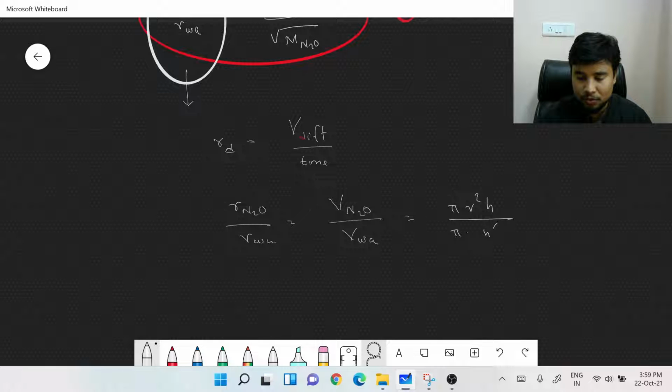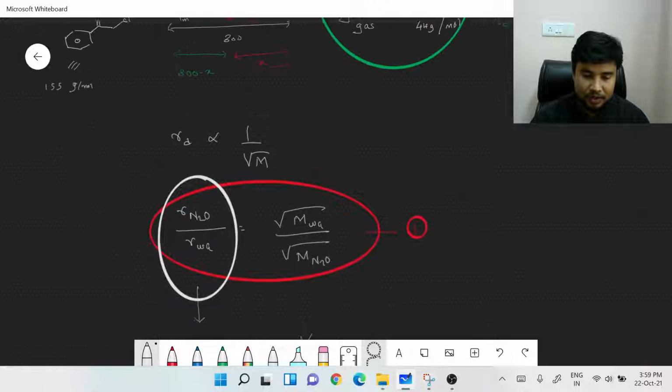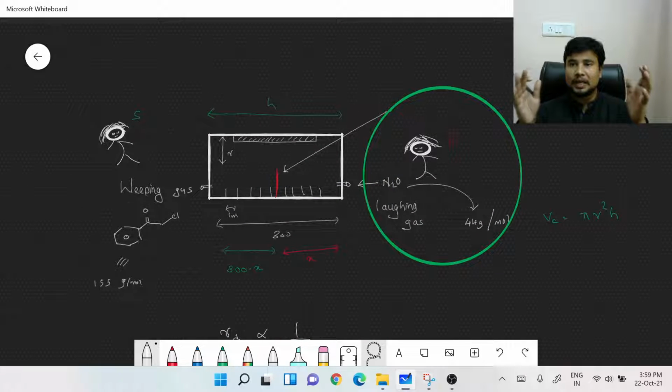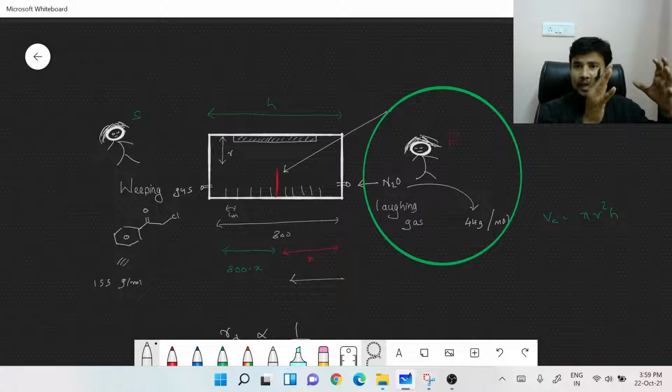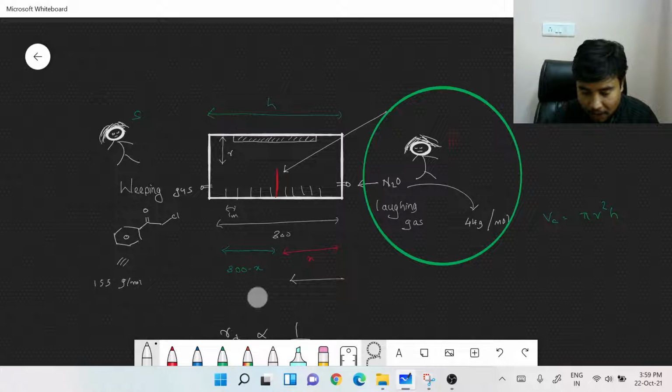Now what is r square, what is h dash? This is what we would have to know. We have seen that the radius over the whole cylinder is going to be the same, but the height that the weeping gas would have traveled is obviously x, because that much would have diffused in that time, and the height for which the laughing gas would have diffused is obviously the other part of it.